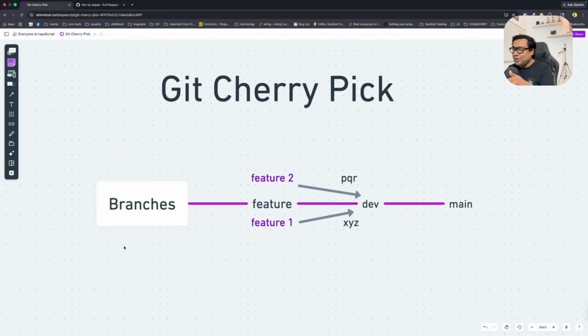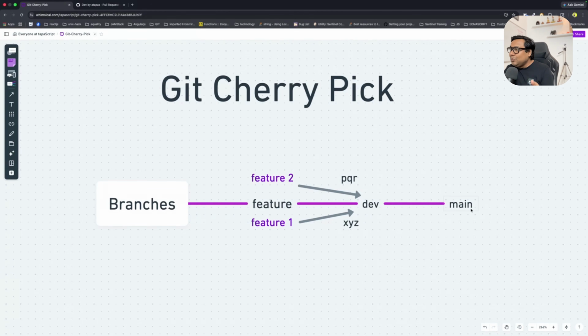All right, so back to our cherry pick stuff. Now I have to cherry pick this particular commit from the dev branch to the main branch. Ideally, how cherry pick works is you have to go to the target branch, meaning where you want to keep your cherry-picked item. My target branch over here is main. So I have to go to the main branch. Being in the main branch, I have to give the command git cherry-pick and this commit ID to cherry-pick this particular commit and bring it to the main branch, or the target branch. That's how it works. But main branch is very sensitive. That's one source of truth from where our products get released.